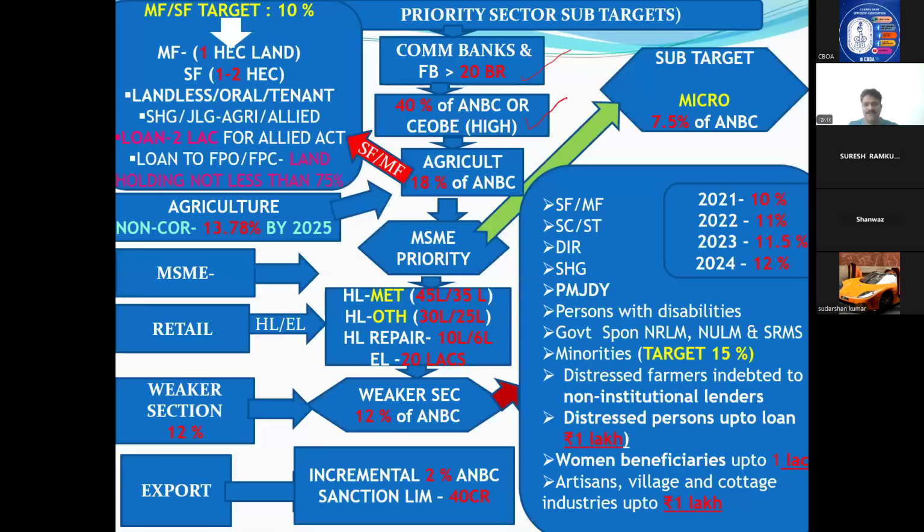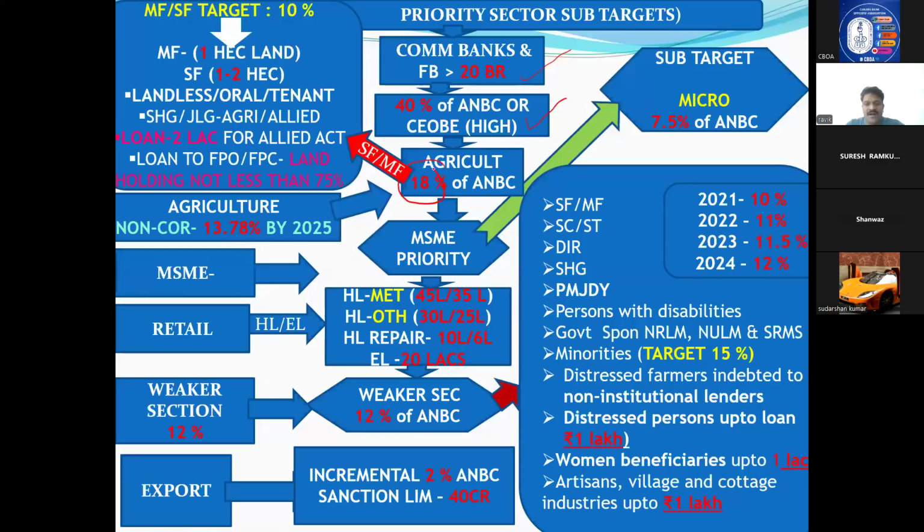Now, out of 40%, one question I want to ask you: whether this 40% can be clubbed, or whether RBI has told separately 18% agriculture, 7.5%. If you add all these things, whether it comes to 40, it will never come. RBI has not restricted you. RBI made only 4 restrictions to my knowledge. The first one: out of 40%, the most important is agriculture, highest percentage, 18% should go. Out of 100, 40% loans to priority. Out of 100, again I'm repeating, 18% of loans should go only to agriculture.